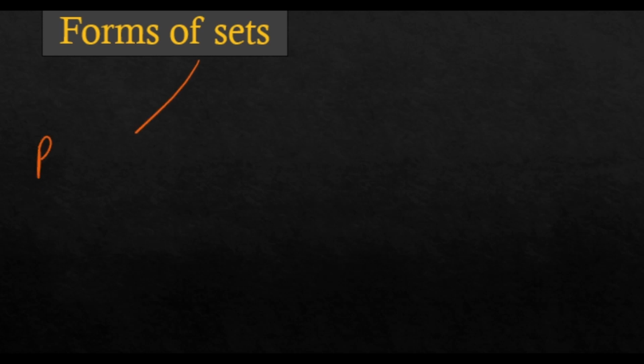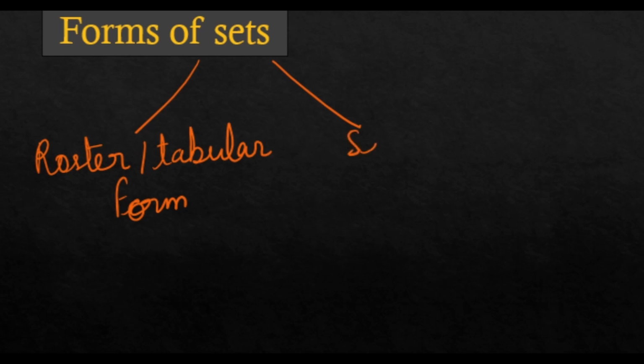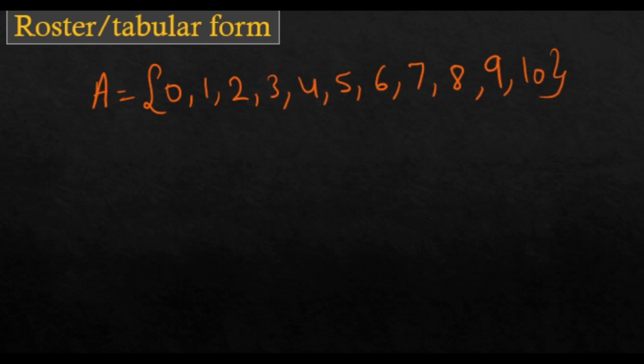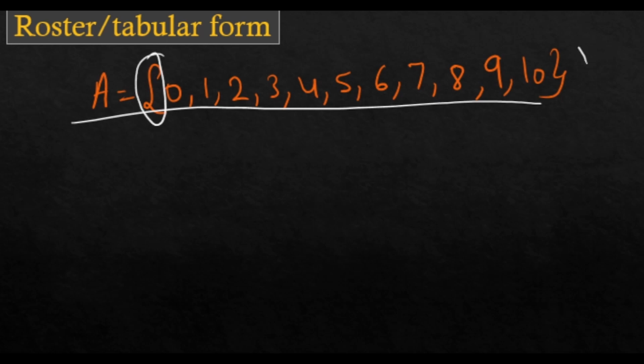Number one is roster tabular form. Another is set builder form. Roster tabular form: set A having elements whole numbers from 0 to 10. In the roster tabular form, the set is written like this, where elements are written within the braces and separated by commas. So we got 2 points here.